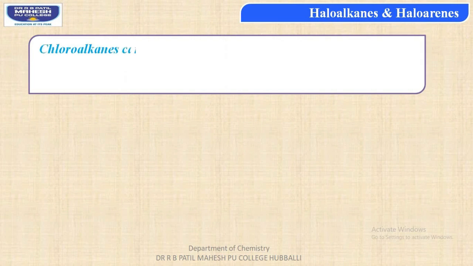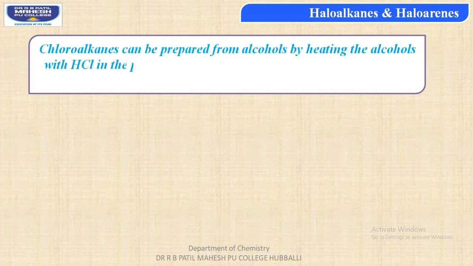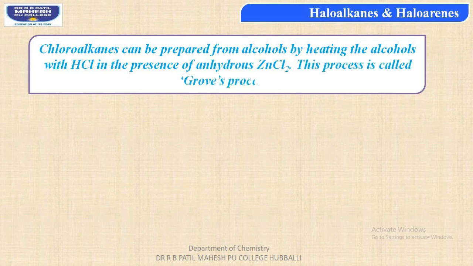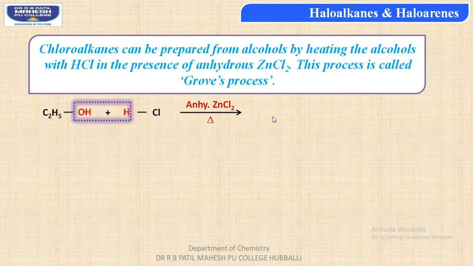Chloroalkanes can be prepared from alcohols by heating the alcohols with hydrochloric acid in the presence of anhydrous zinc chloride, students, and this process is called the Groves process. Example: when ethyl alcohol, that is C2H5OH, is reacted with concentrated hydrochloric acid in presence of anhydrous zinc chloride on heating, we get ethyl chloride with the removal of water molecule.